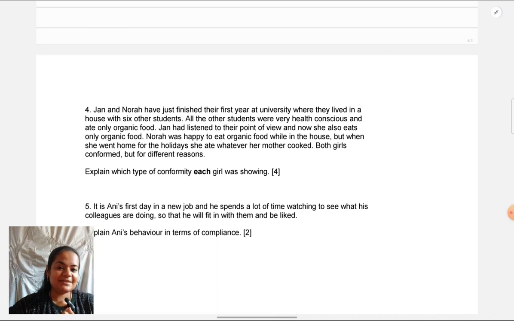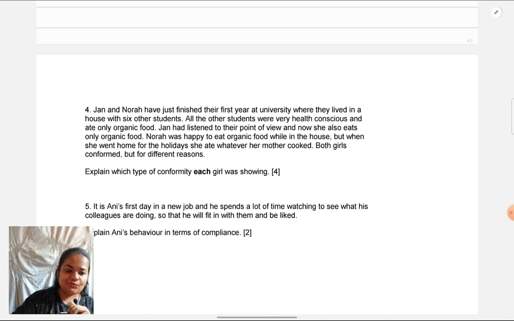The first thing is not to confuse between types and explanations. However obvious it might seem, students are going to do that because somewhere they've given that word reasons also. That's becoming a problem. What is asked in the stem of the question, focus on that. Type of conformity, very explicitly they've told you give the type of conformity. They are not saying give the explanation for conformity. So this is not about NSI or ISI. This is about internalization, identification and compliance. So first be sure of that.